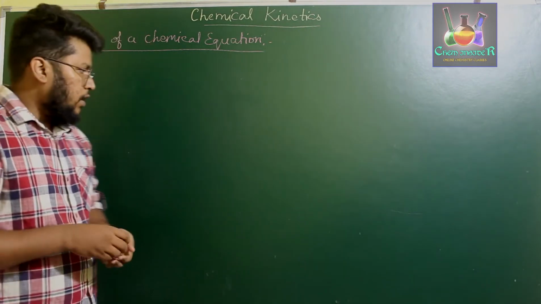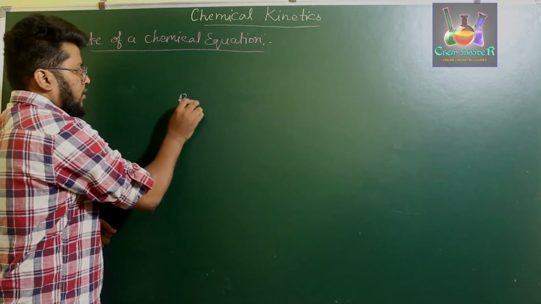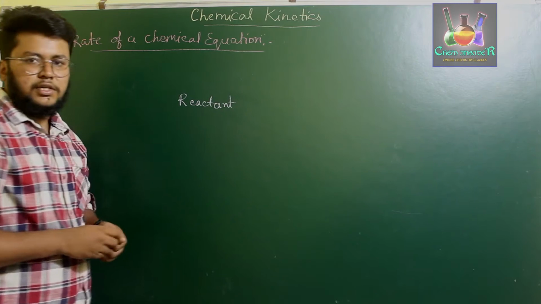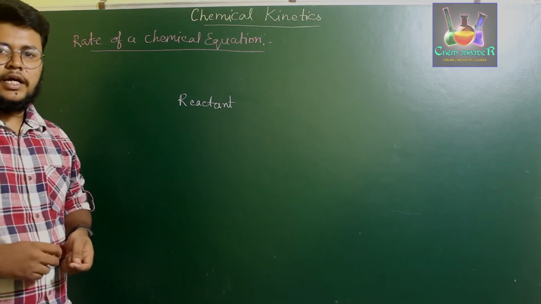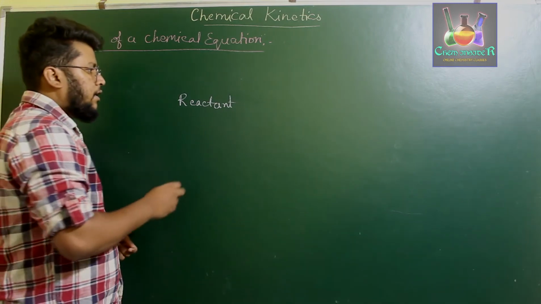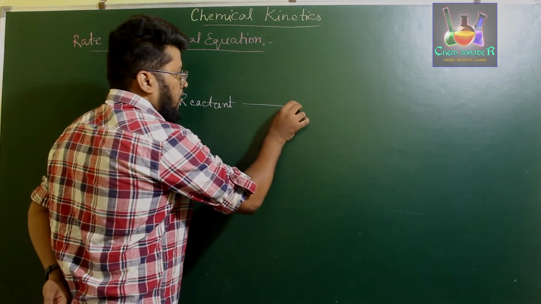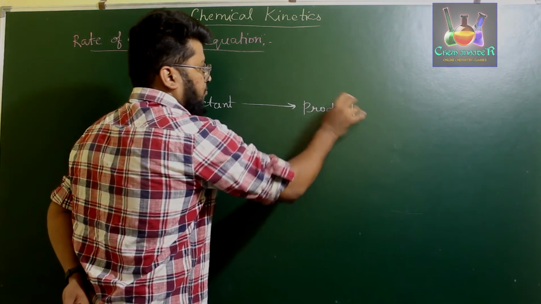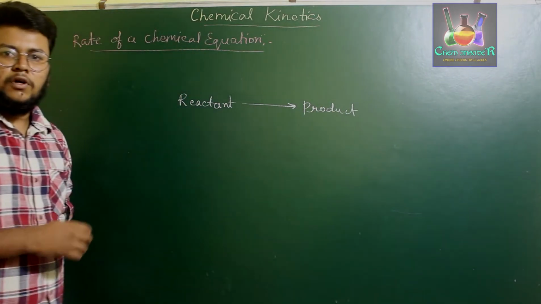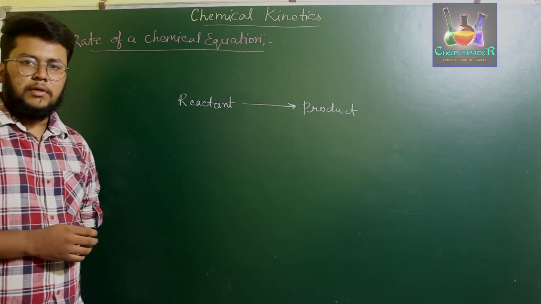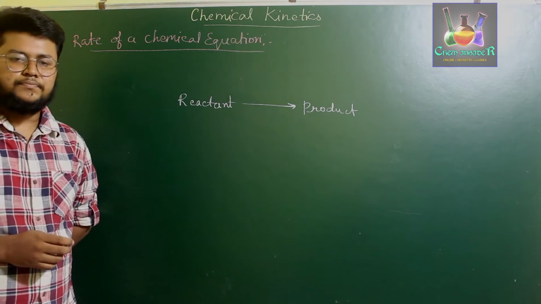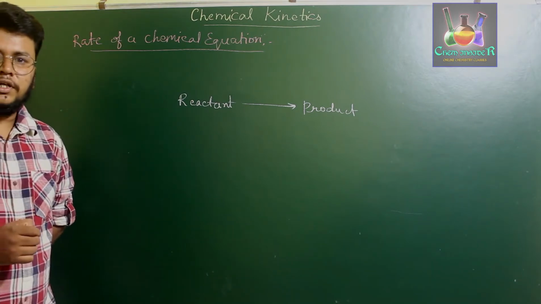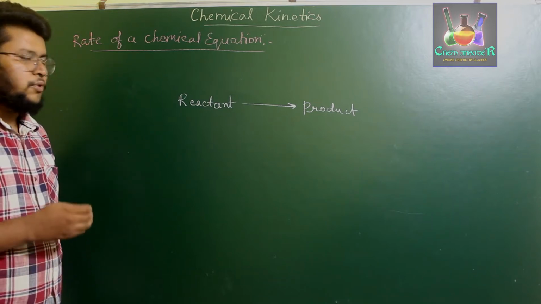Now, if you take a reactant, this reactant may have certain different physical and chemical properties. In a chemical reaction, what we observe is a reactant which has certain properties will be changed to a product, a new type of compound which will have a new set of chemical or physical properties.